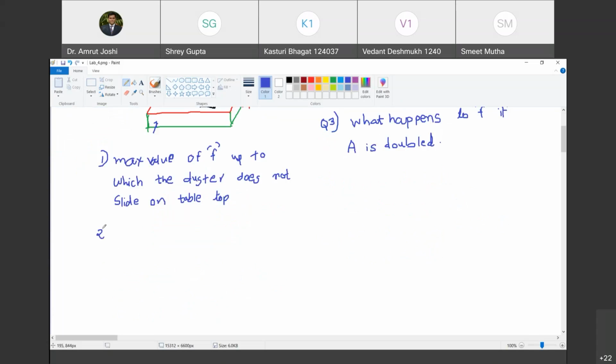The second question that I will ask is very similar to this. What is the minimum value of F at which the duster starts sliding over the table?